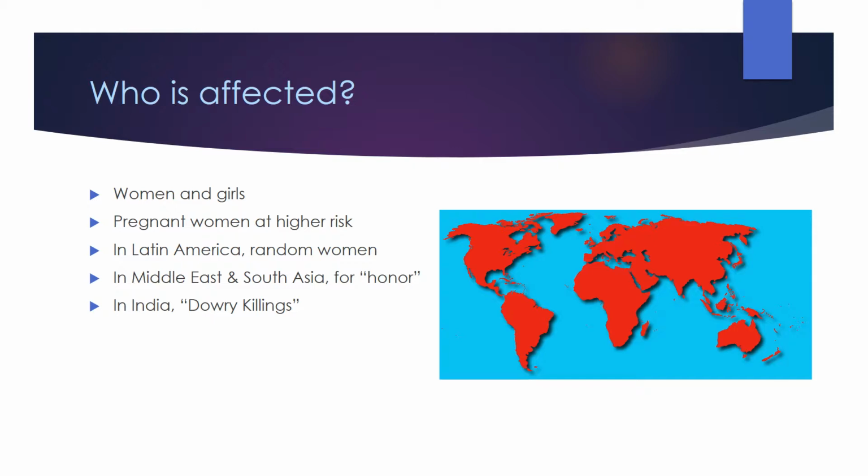In the Middle East and South Asia, women experience femicide due to honor killings. Honor killings are the murder for an assumed or an actual sexual or behavioral transgression. In India, femicide manifests itself as dowry-related. This is when conflicts related to dowry lead to a woman's death. It is also known as dowry killings.